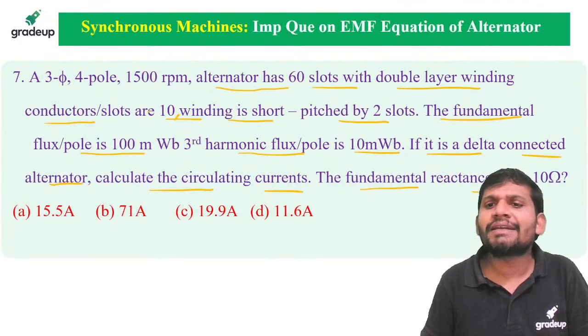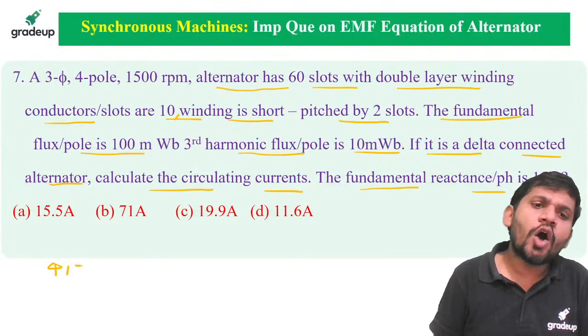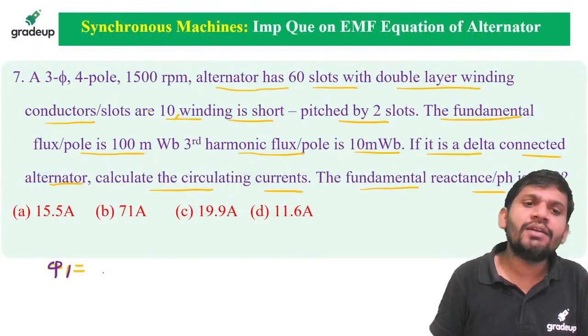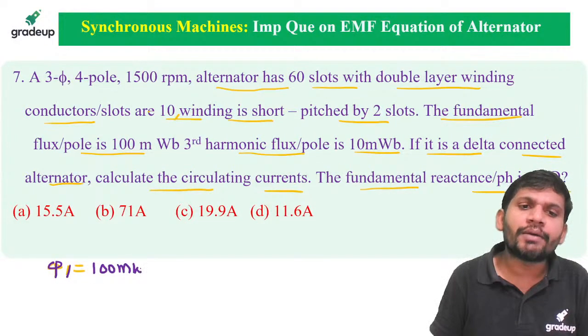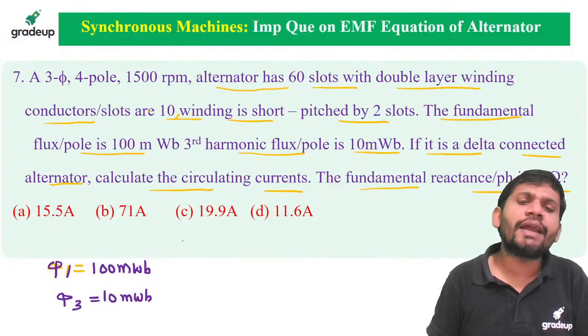The fundamental reactance per phase is 10 ohms. Students, here the fundamental is given. How much fundamental flux is given? The fundamental flux is 100 milliweber. How much third harmonic flux is given? 10 milliweber. But the point to remember, students: you want to find the circulating current. What causes the circulating current? Only triplen harmonics. In delta connection, triplen harmonics cause the circulating currents.